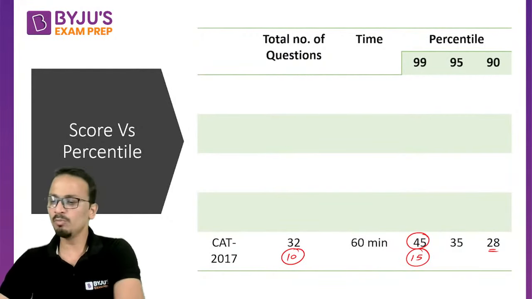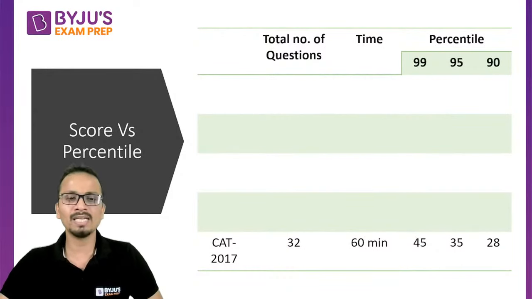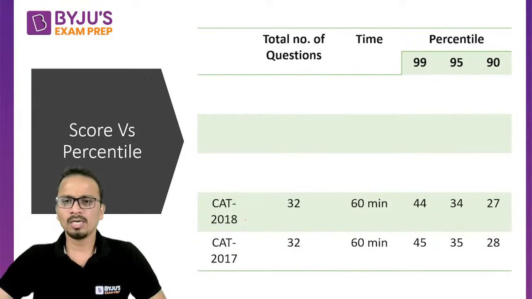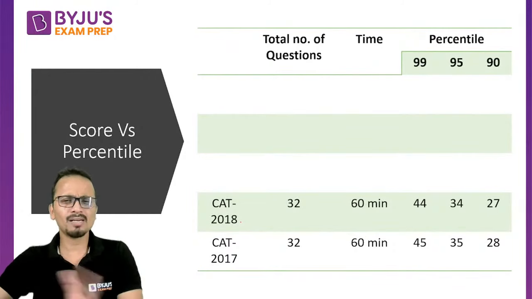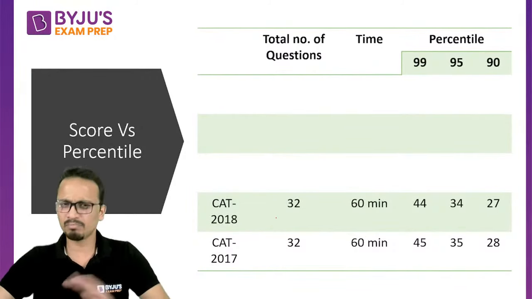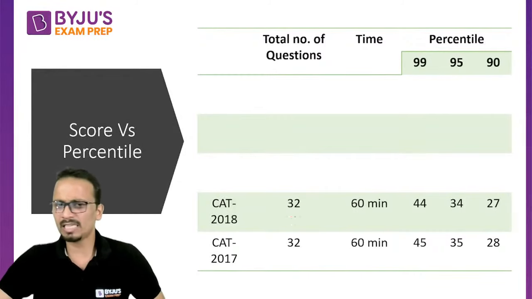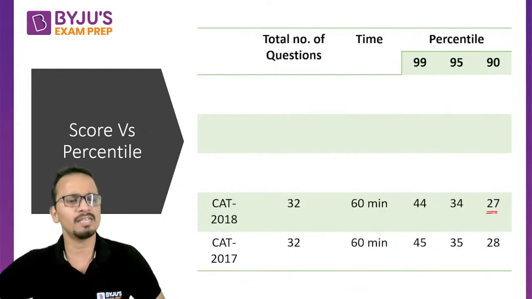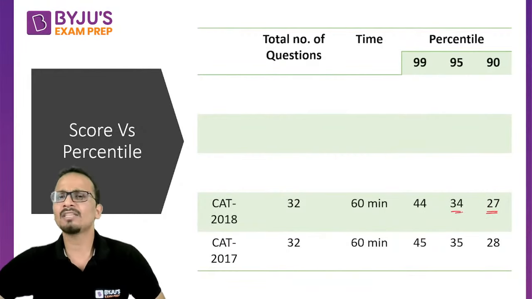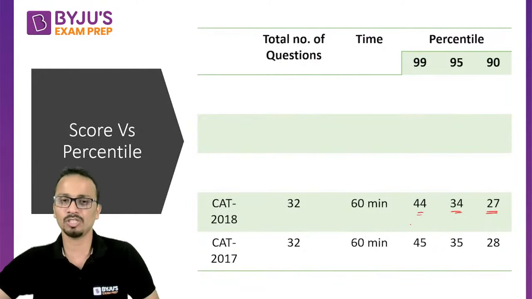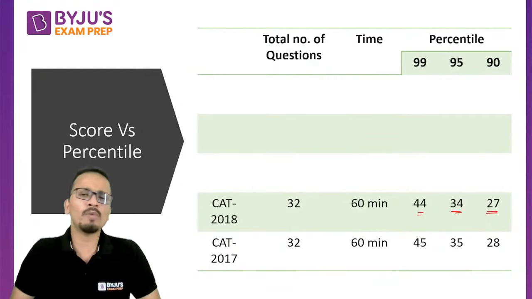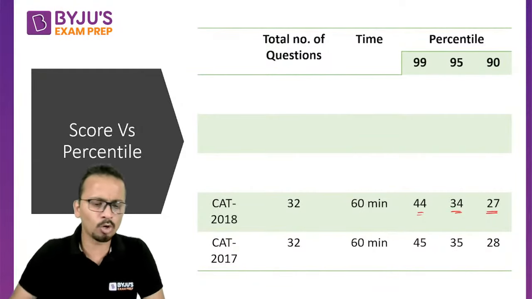Now, if I move further to the next year, CAT 2018, the cutoffs were approximately the same as last year. Out of 96 marks, if a person has scored 27 marks, he will get 90 plus percentile. At 34, we are getting 95, and at 44 marks, we are getting 99 percentile. I can say this happened because the level of difficulty of the CAT 2017 and CAT 2018 LRDI sections was more or less the same.